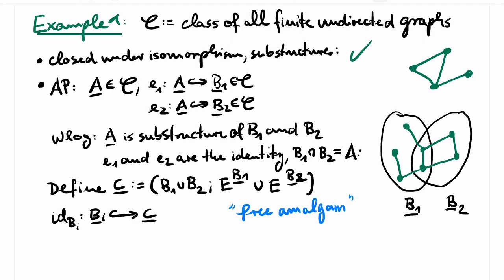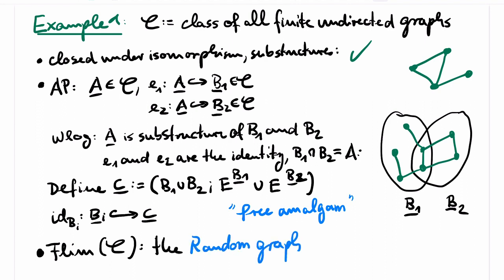Even though the amalgamation property is in this case trivial to check, Fraïssé's theorem produces a very interesting limit object for this amalgamation class. It is a countable, homogeneous, undirected graph, which embeds all finite graphs, and it is unique up to isomorphism with these properties. So this graph is sometimes called the random graph, for reasons that I won't explain in this video, but sometimes it's also called the Rado graph, after one of the mathematicians who discovered it.